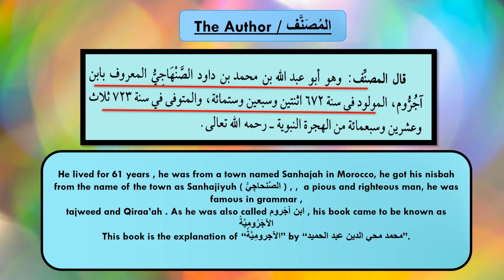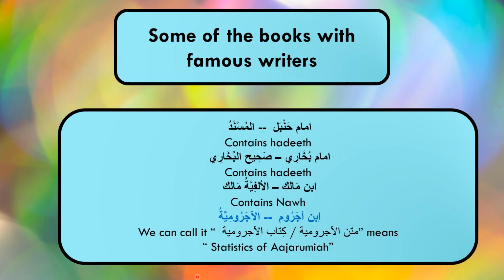And now let's see some of the famous books and the authors. The famous author Imam Hanbal wrote Al-Musnad, which contains hadith. Then we all know Imam Bukhari, who wrote Sahih al-Bukhari, which also contains hadith. Ibn Malik wrote Al-Alfiyyah, which contains nahw, meaning grammar. And our famous author Ibn Aajaroom wrote Al-Aajaroomiyah. So as he was known as Ibn Aajaroom, the book came to be known as Al-Ajroomiyah.